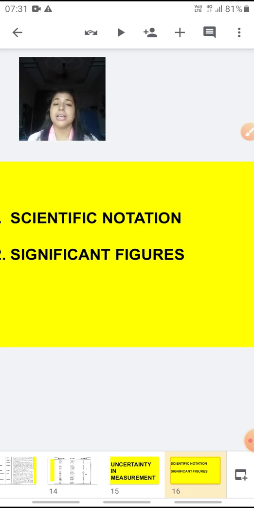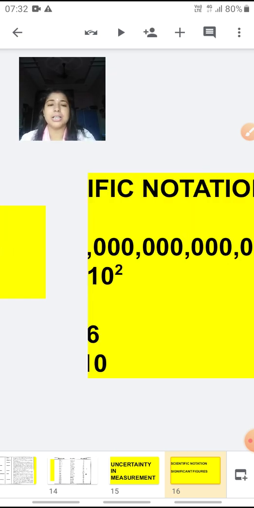See what happens in chemistry, as I told you, we are dealing with very very small molecules, and we cannot write the length in meters. Instead we have to write it in picometer, as I told you, 10 raised to power minus 12, nanometer 10 raised to power minus 9, and we go through such values. If we are not writing minus 10, minus 12, minus 9, then we have to write 0.000000 and so on, and there is no use and meaning of writing it like this. So instead what we do is we write the numbers in scientific notation.